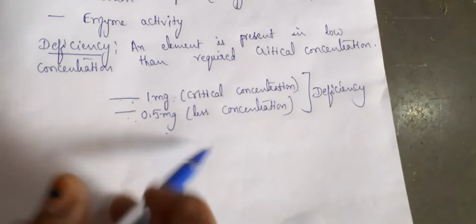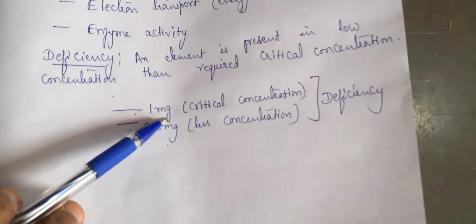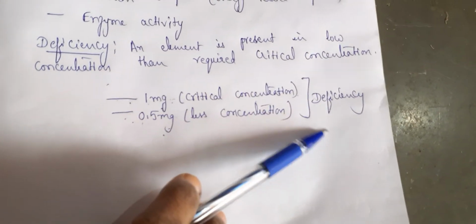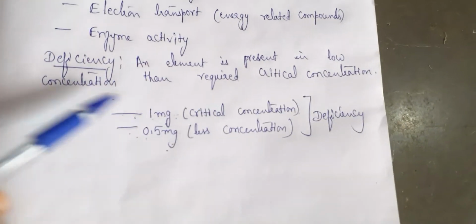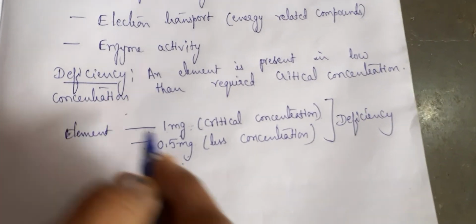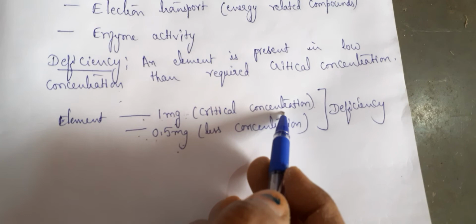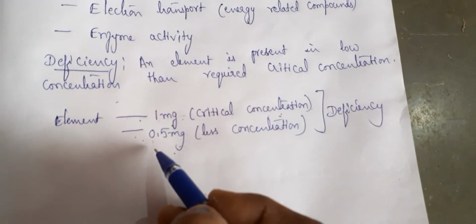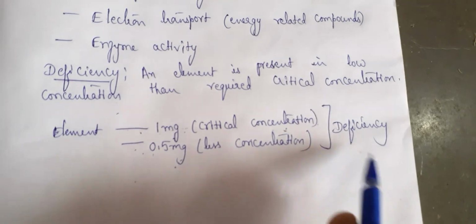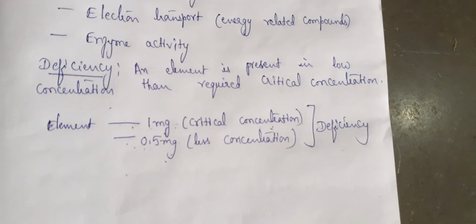So if selenium is required by the plant in 1 mg and if it is present in the soil in 0.5 mg, then you call it as a deficiency. So any element, if it is not present in the required amount and its concentration is less than the required amount, you call it as deficiency. Okay.